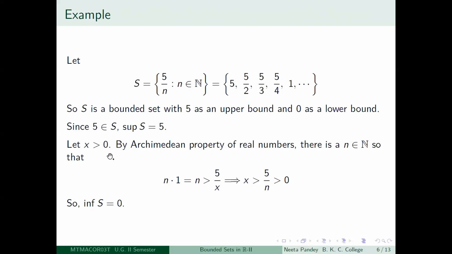Anything greater than that is no longer a lower bound. Hence, the infimum of S is equal to 0. So hopefully you understand this example, and this is the first example you are seeing where the infimum does not belong to the set. Similarly, there will be examples where the supremum will not belong to the set. We will see that later on.